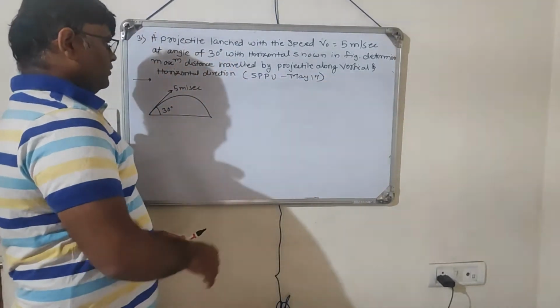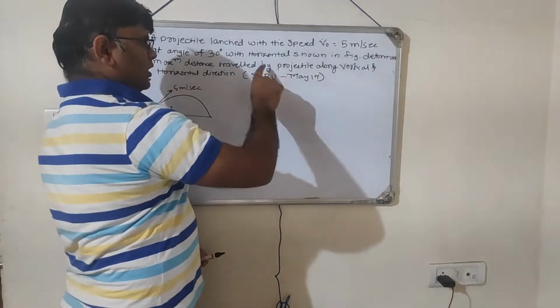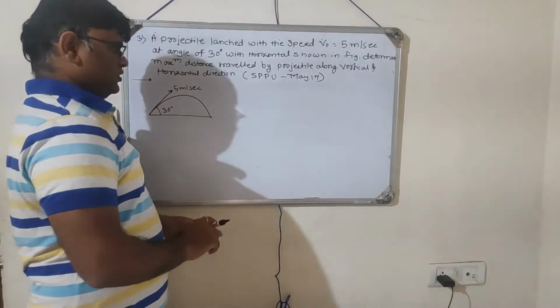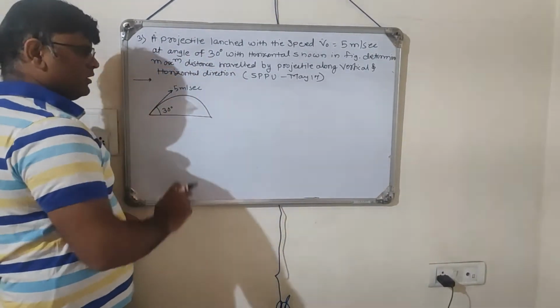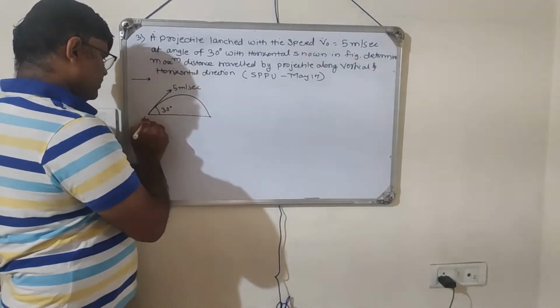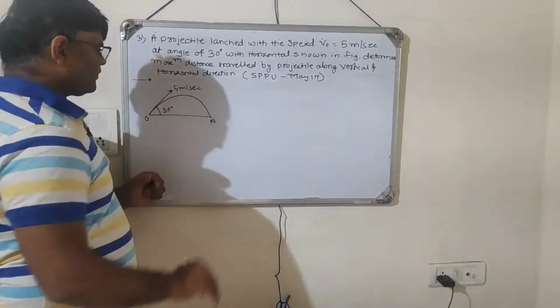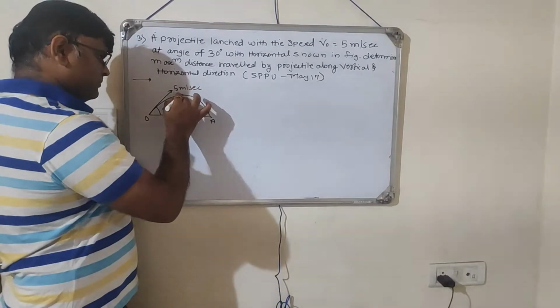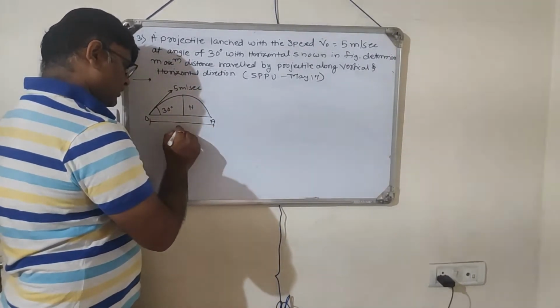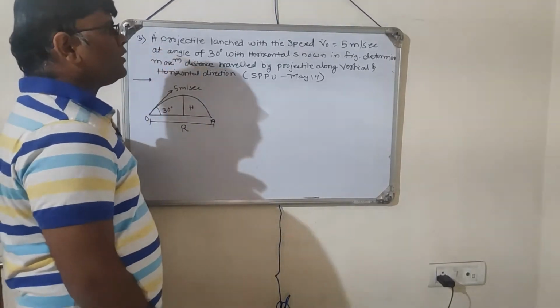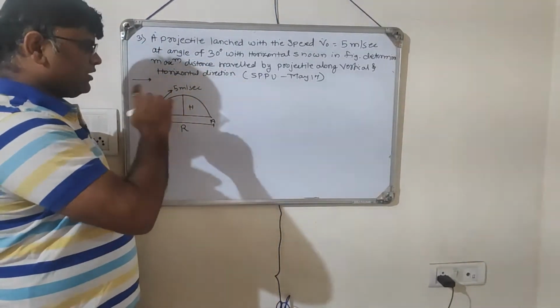Okay, so they are asking along the vertical and horizontal direction. It means what are the unknown quantities? This is the figure they have given, right? This is your origin O, this is point A, we can consider, right? So they are asking this maximum height H, and this is range, right? The horizontal direction is nothing but your range.